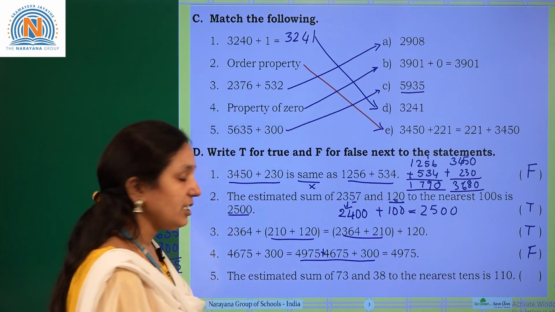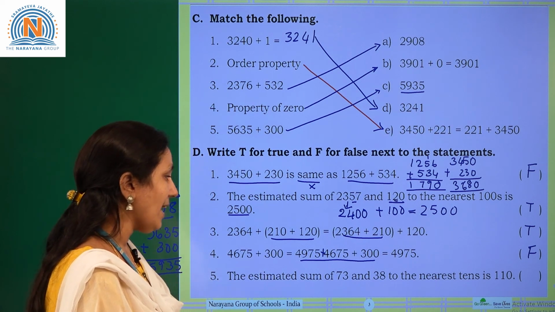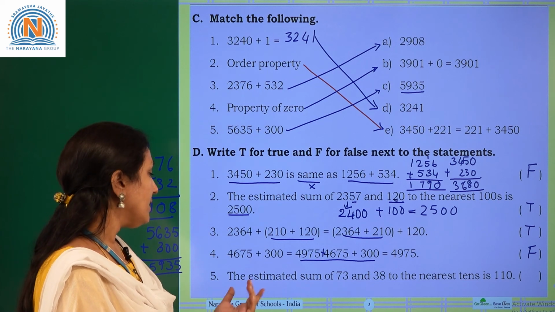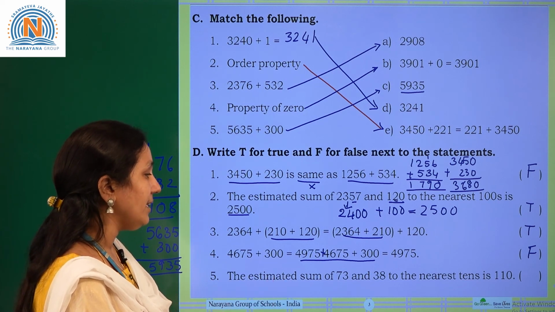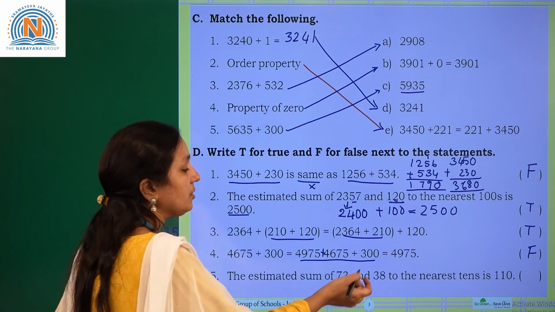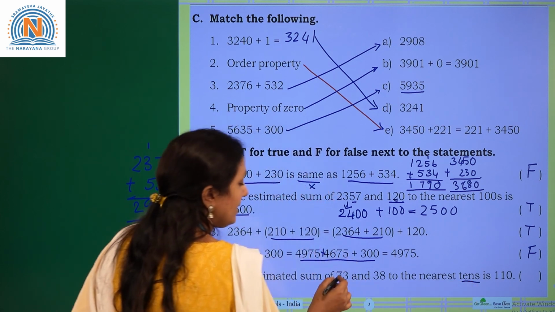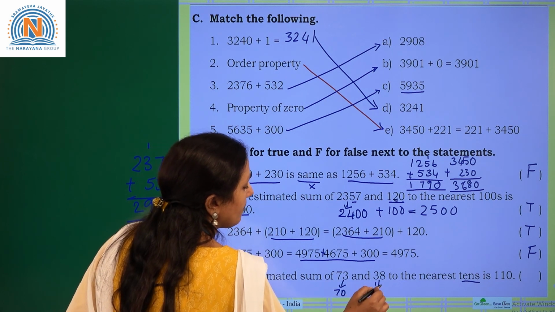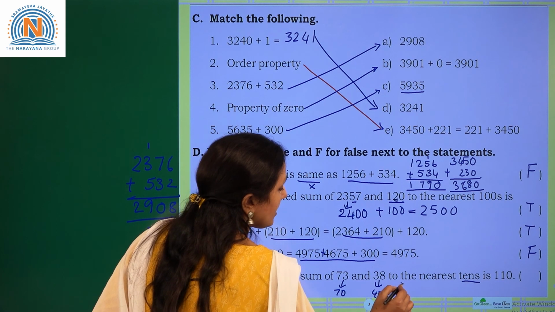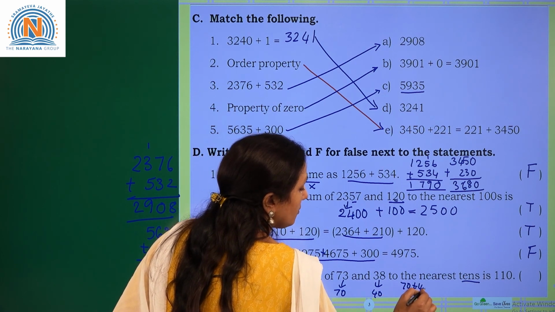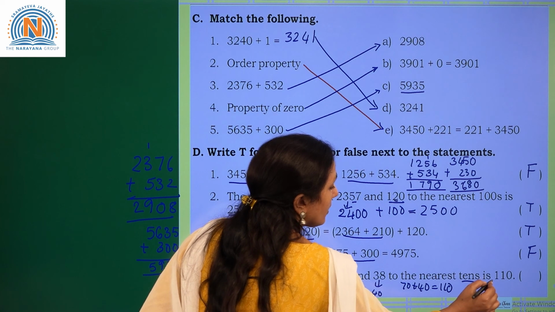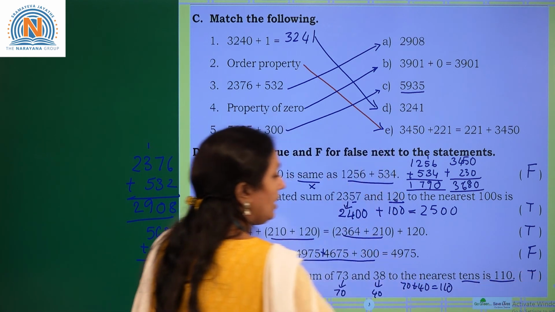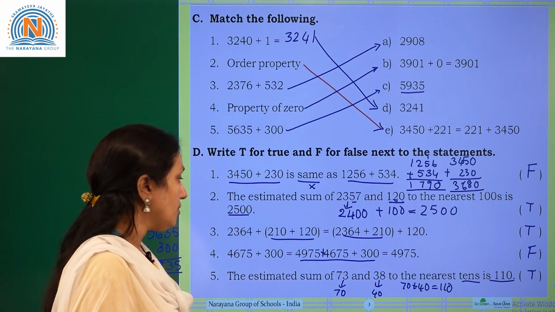Next one, the estimated sum of 73 and 38 to the nearest tens is 110. So the estimated sum of 73 and 38, to the nearest tens. What is the nearest tens of 73? That is 70. And 38 means 40. If you add 70 and 40, what did you get? You will get 110. So what is the answer here? 110. So the statement is true only.